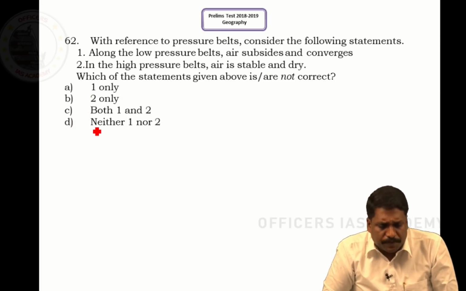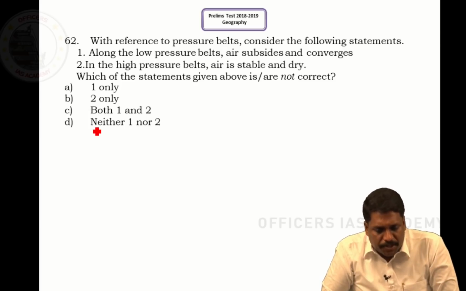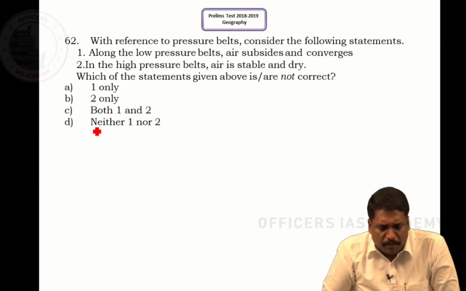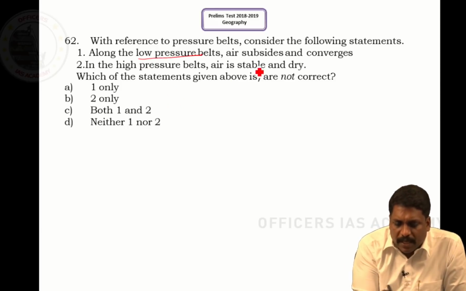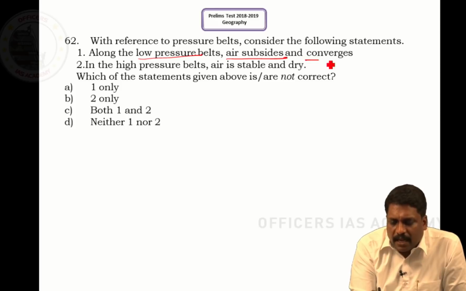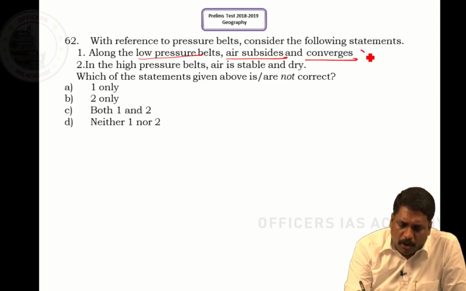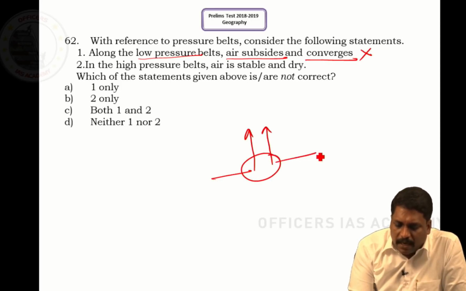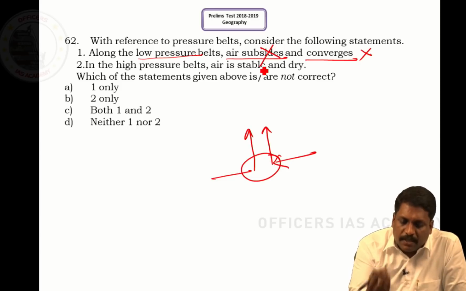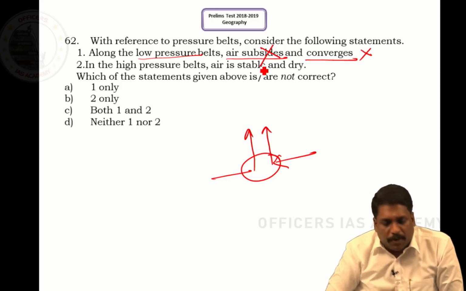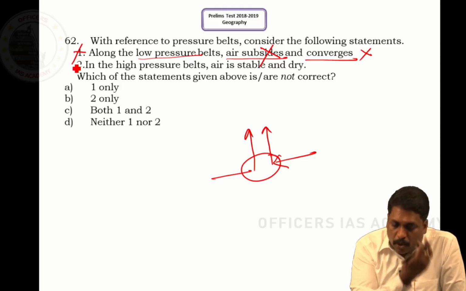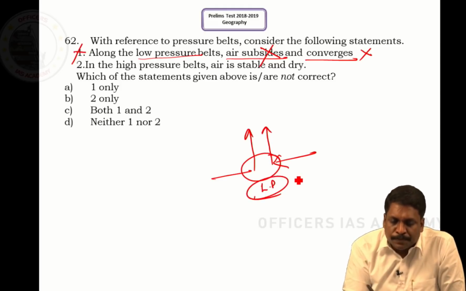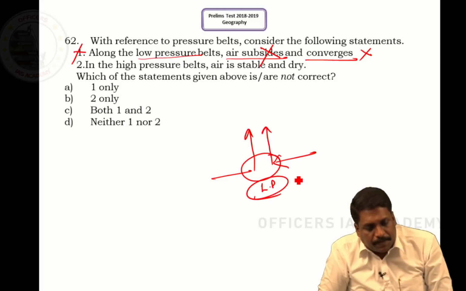Question number 62, sir. With reference to the pressure belts, consider the following statements. Along the low pressure belts, air subsides and converges. Absolutely wrong, because along a low pressure belt, air rises and air converges. It is not subsidence, it is rising convection. So this statement is wrong. Wherever I have a low pressure, air normally rises, not subsides.